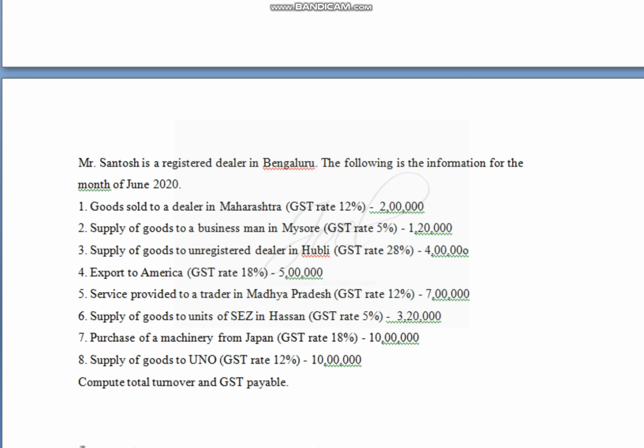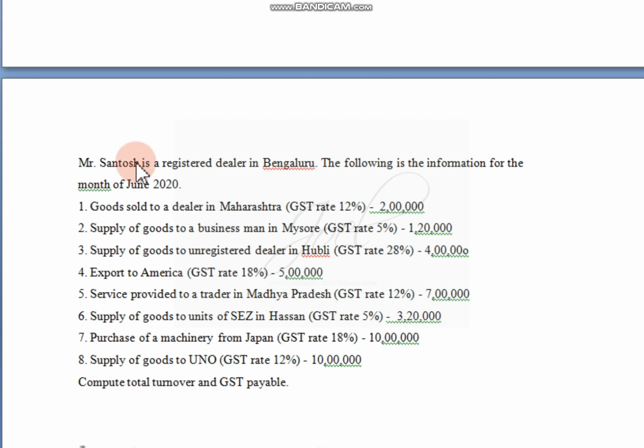But you should remember one thing: when it comes to interstate transactions, within the state, SGST and CGST is applicable. When it is between the states, or between one state and a union territory, IGST is applicable. So today we are going to work out a problem where IGST tax is also considered.